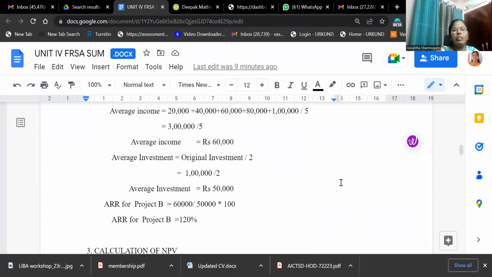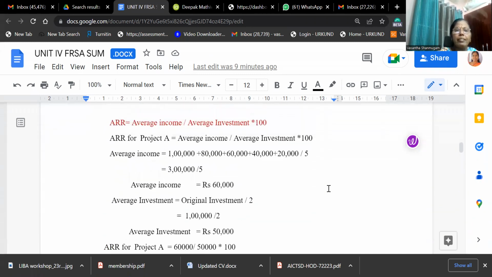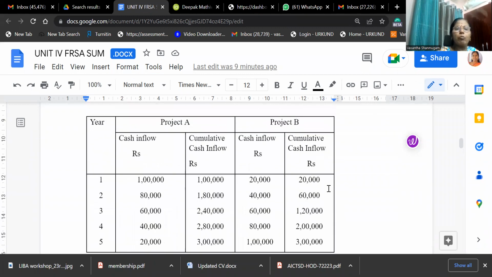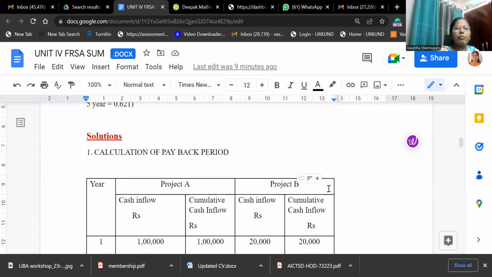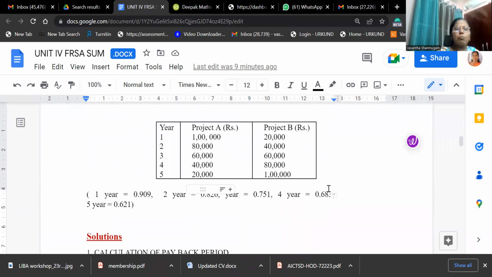You will be getting 120%. Here I want to share one more piece of information. Suppose depreciation and tax data is given regarding income, but here it is directly given in the question. What they have given in the question, cash flow is given, that is profit is given, with no information regarding depreciation and taxation.